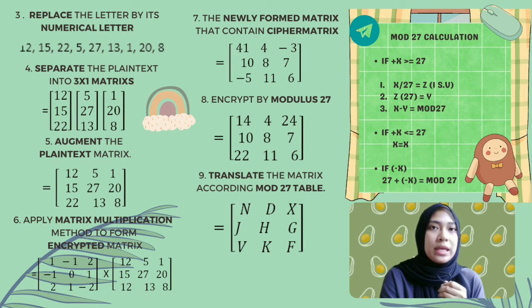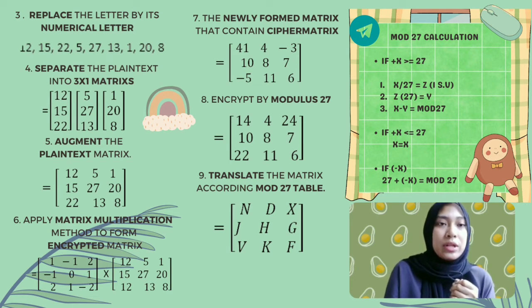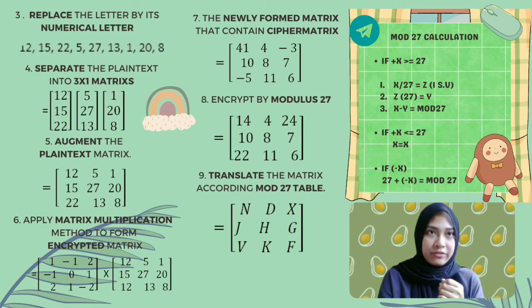And then, we will encrypt it by modulus 27. In this calculation, when x is positive and greater than or equal to 27, we will divide by 27, and from the answer we take the integer value and multiply it by 27, and we get the y value.